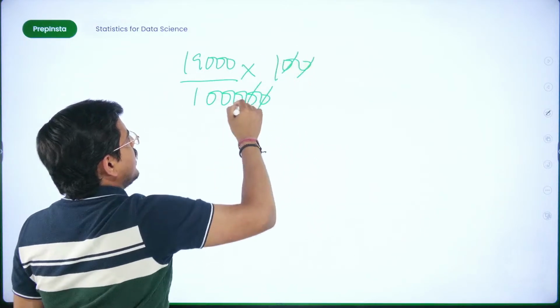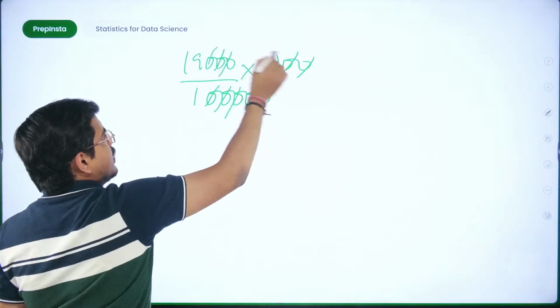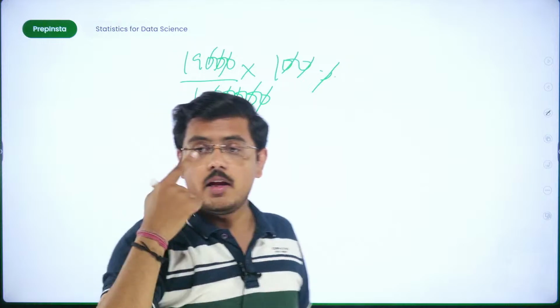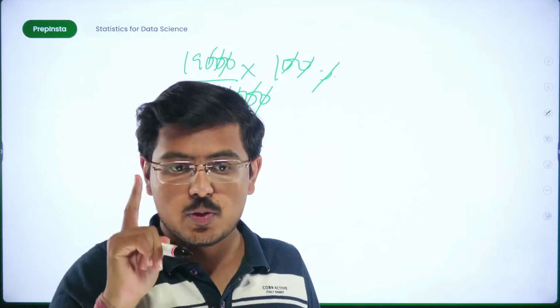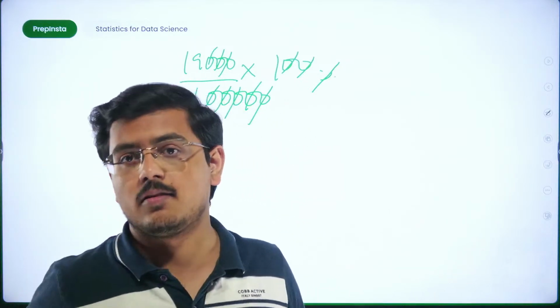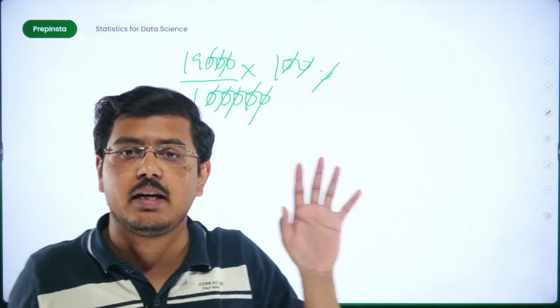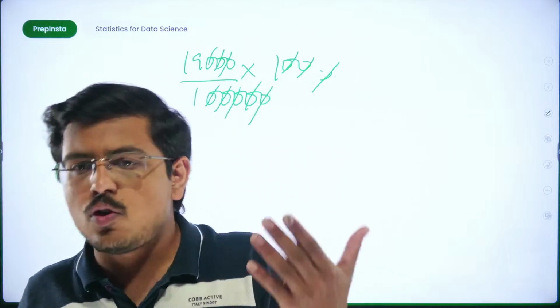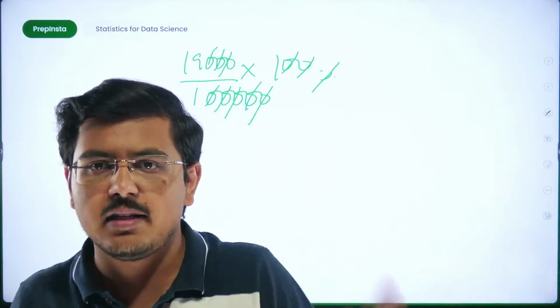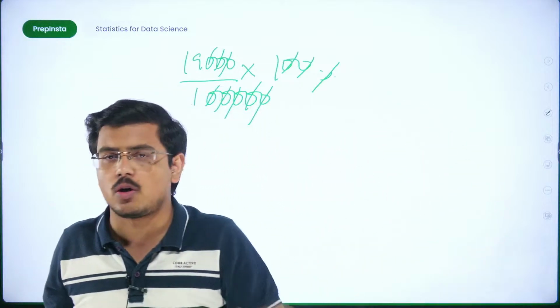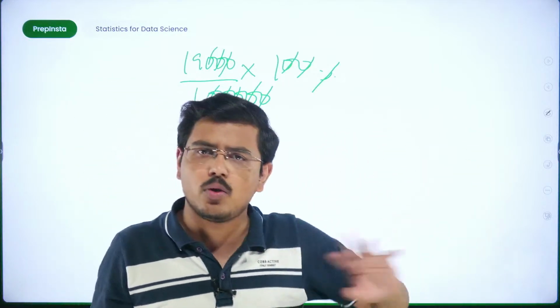So what you are actually getting is 19% of data. I'm not talking about percentile, this is percentage. 19% of data is problematic. You cannot reject it. As simple as that. This is not a smaller chunk. You have 19% data. Now, if it is not relevant, go ahead. As a data scientist, you have to look at whether the data you're having is relevant or not. If it is not relevant, you can skip it, remove it.